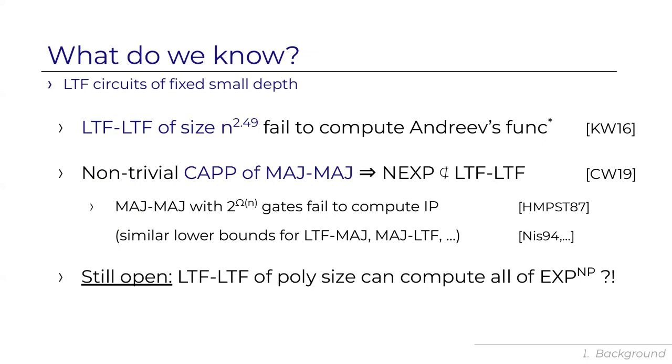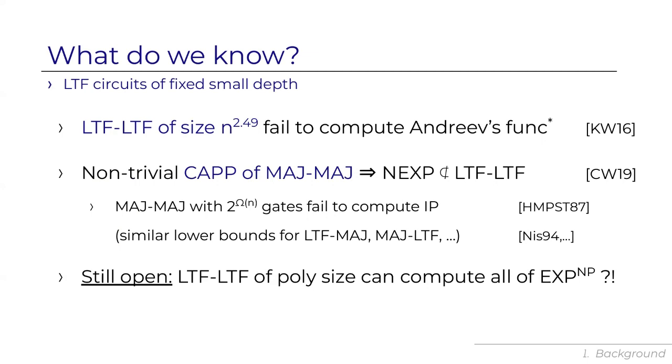And Kane and Williams showed not too long ago that LTF circuits of size less than n to the 3/2 fail to compute the generalized Andreev's function. So we have fixed polynomial size circuit lower bounds for LTF circuits. We also know that circuit analysis of depth 2 threshold circuits would be enough to get lower bounds for LTF circuits of arbitrarily large polynomial size.